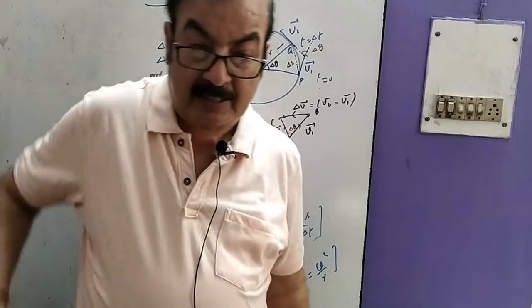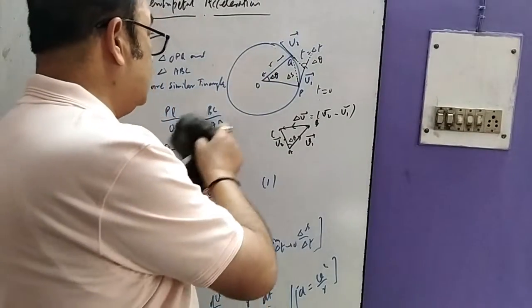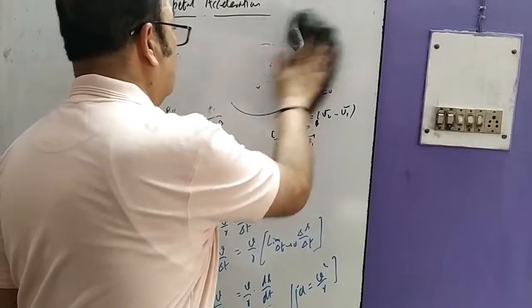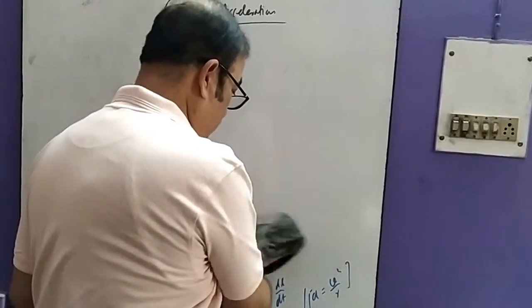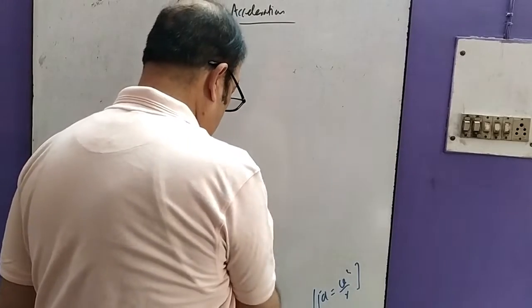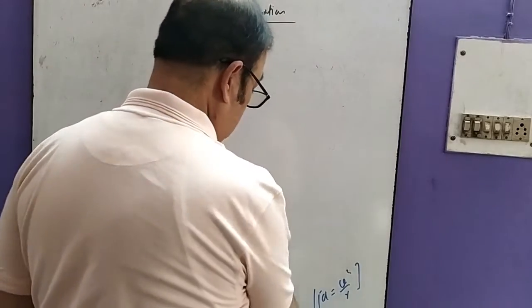Is there any other form of centripetal acceleration or not? We can have other forms also. Let us make it in terms of angular velocity.